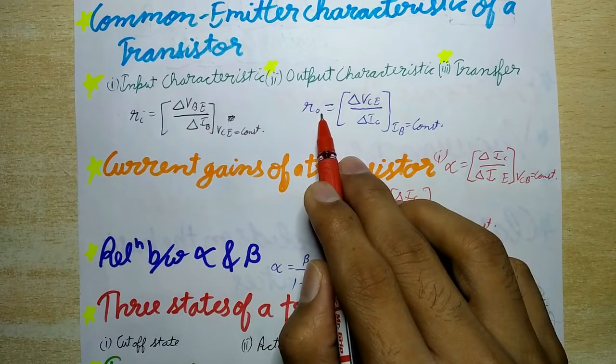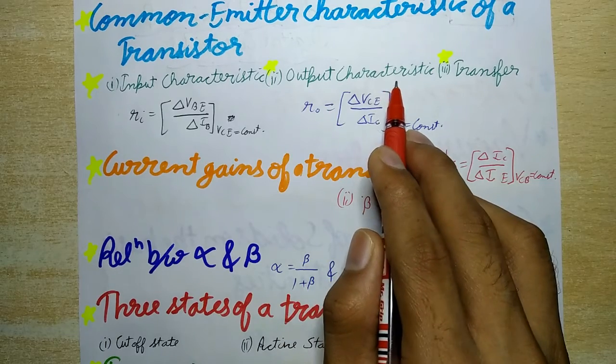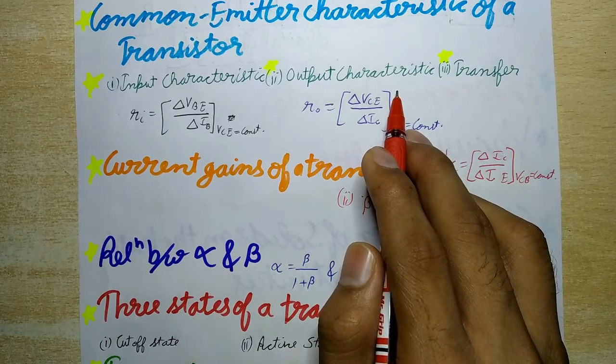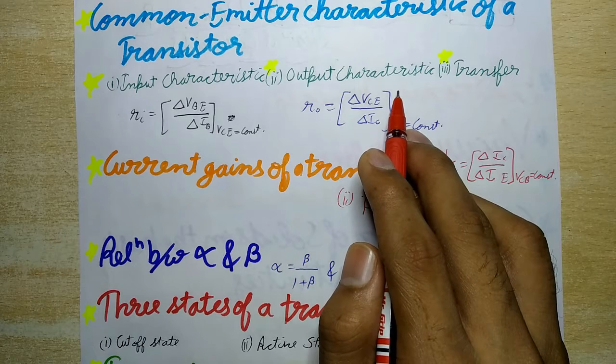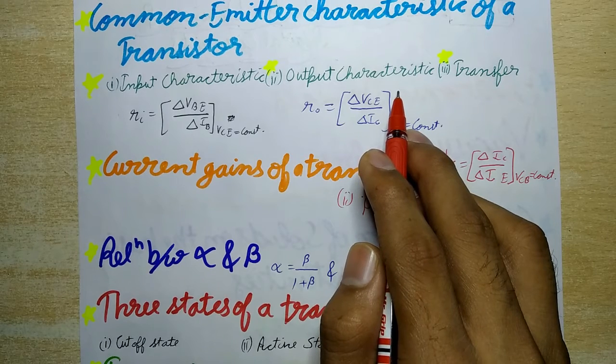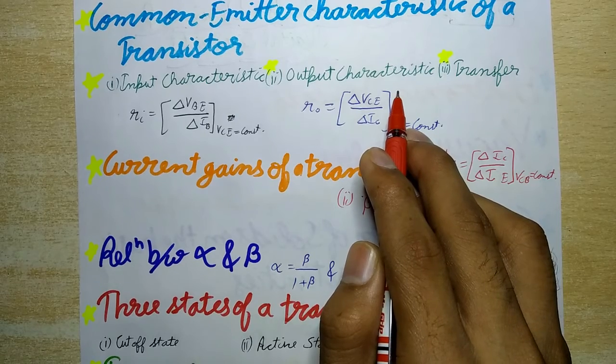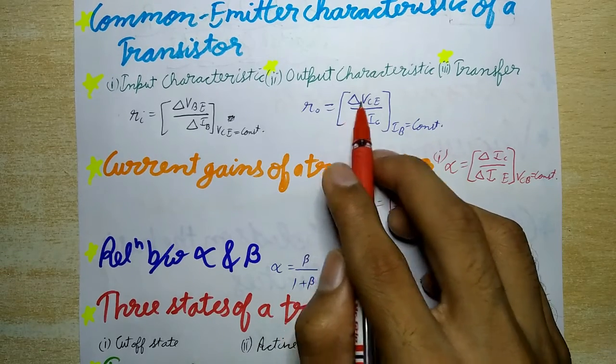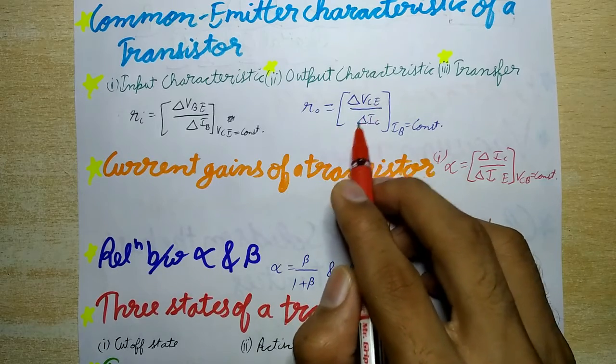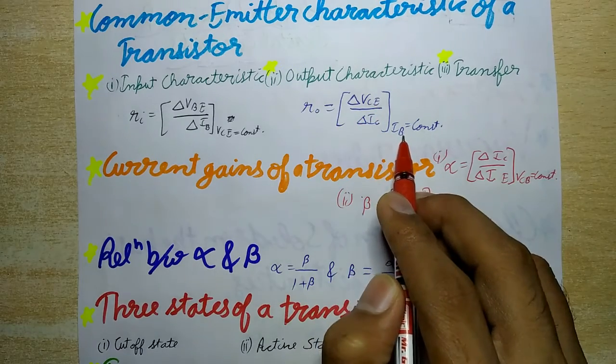And second is output characteristic. It is the graph that shows the variation of the collector current IC with the collector emitter voltage VCE at a constant base current IB. The output resistance Ro of a transistor in CE configuration is defined as the ratio of the small change in the collector emitter voltage to the corresponding change in the collector current when the base current is kept constant. So Ro is equal to (del VCE upon del IC), where IB is a constant.